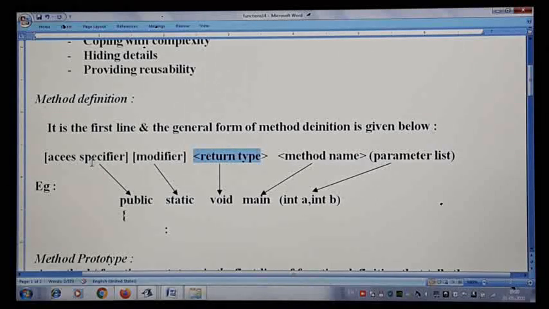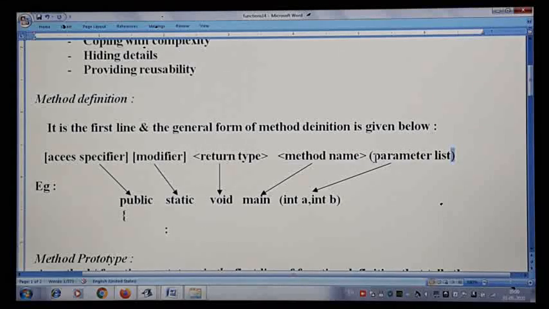Access specifier and modifier are optional, meaning without them you can continue writing the function definition from the return type, method name, and parameter. These three are compulsory, but these two you can skip while writing a method. After the return type you write the method name, followed by a rounded bracket.